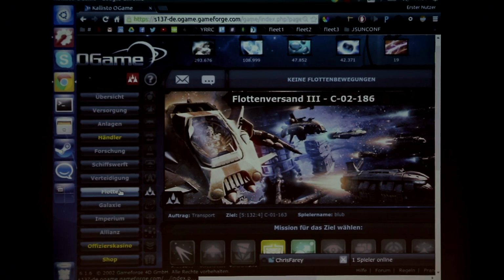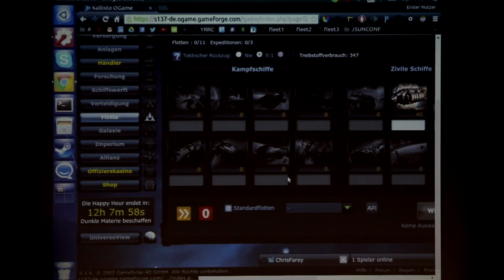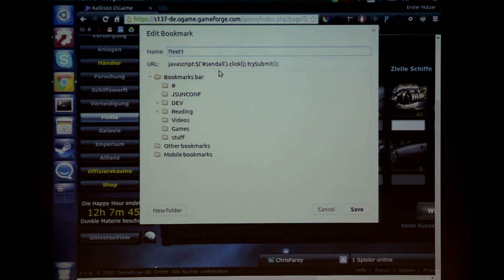So what did I do here? I know that I cannot use JavaScript and just paste it in and it will do the magic, because the page reloads. But I know that I can manipulate bookmarks. If you have a bookmark and you just type javascript:, then you can add JavaScript code there.